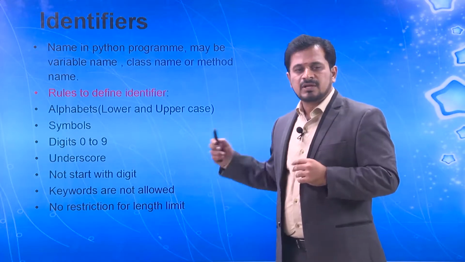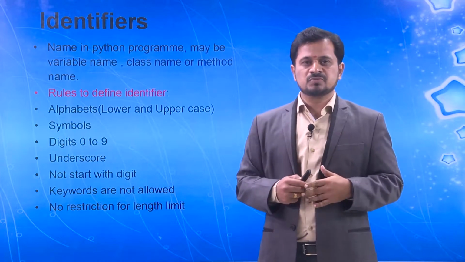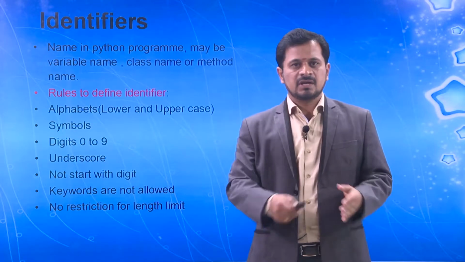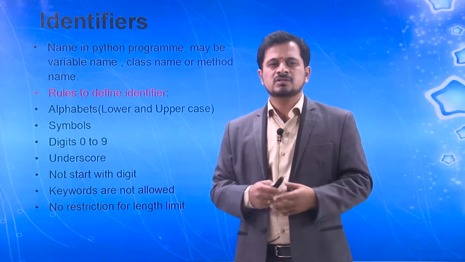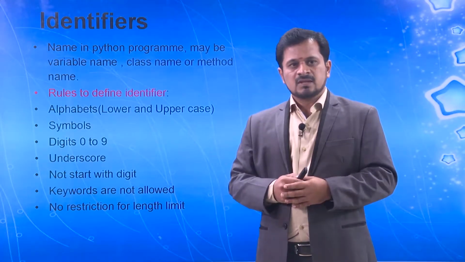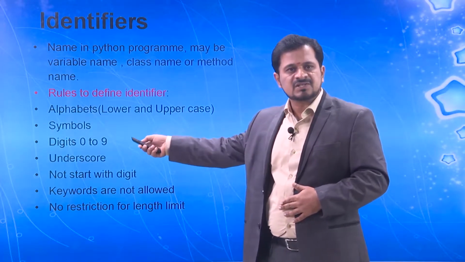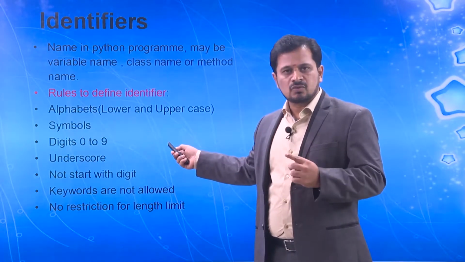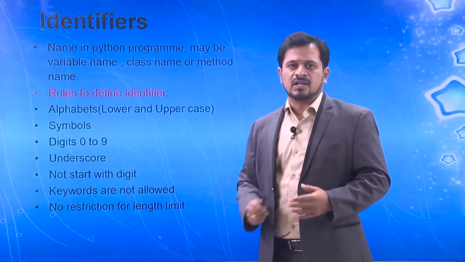And the last point, which is a very important point, is that there is no restriction. If I want to use my identifier starting from A to Z, it is allowed, and then a to z, and then 0 to 9, it is allowed. There is no restriction. If I want to keep my identifier as 100, that is also allowed. So alphabets, both uppercase and lowercase, can be used, symbols can be used, digits are allowed, underscores are allowed, we should not start with a digit, and keywords are not allowed. There is no restriction for the length of the identifier.